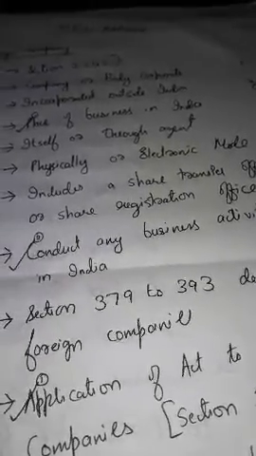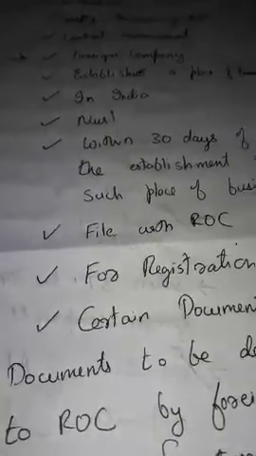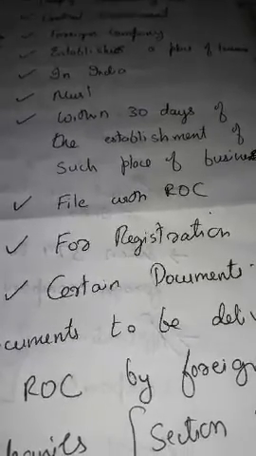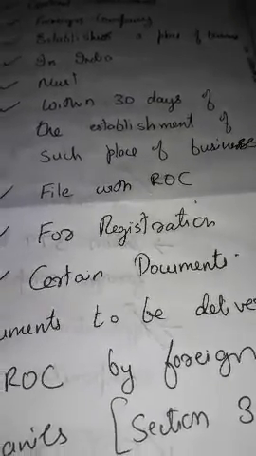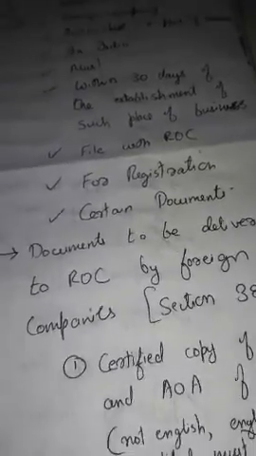Such a foreign company which establishes a place of business in India must, within 30 days of the establishment, file certain documents with the ROC for registration.